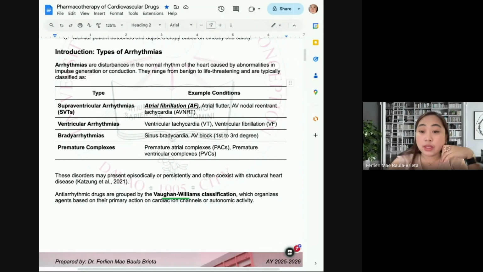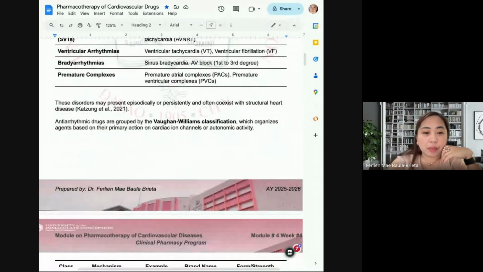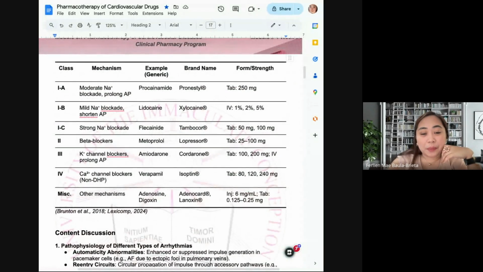this classification, Vaughan-Williams classification. Okay, I hope you can still remember this one in your board exam. I think you should memorize this. Class 1, Class 2, Class 3, Class 4. Class 1 are sodium channel blockers. Class 2, we have beta blockers. Class 3, we have potassium channel blockers. And Class 4, we have calcium channel blockers.